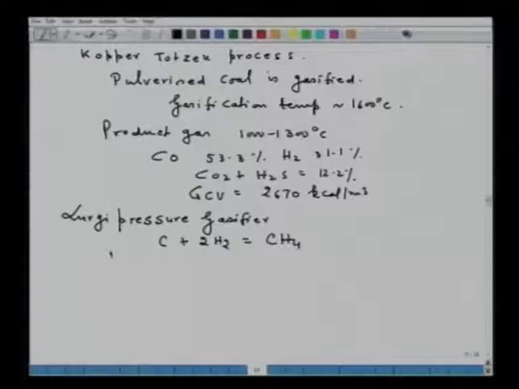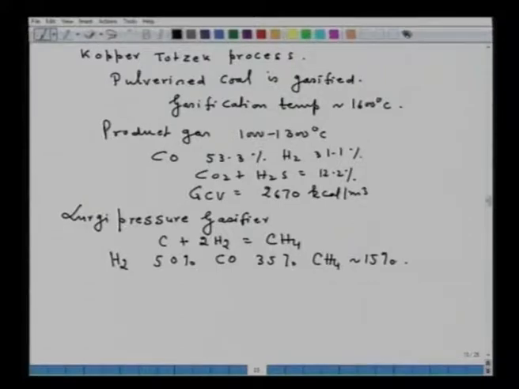So this is also another type of gasifier which works at a high pressure. Now in this Lurgi pressure gasifier, the hydrogen content can go as high as 50%, carbon monoxide 35%, and CH4 can go up to 15%.